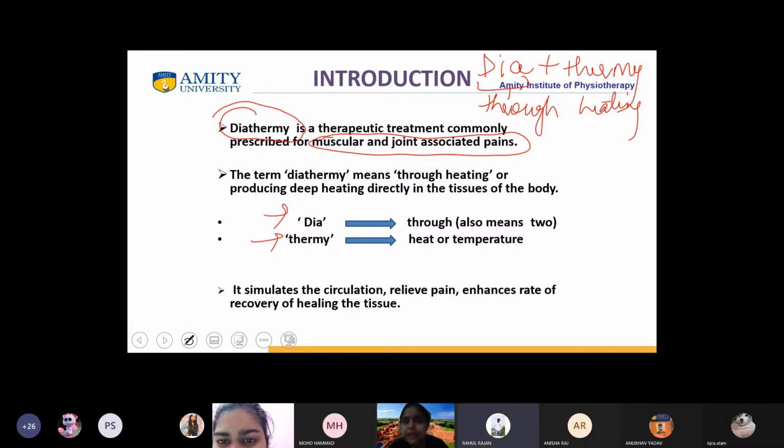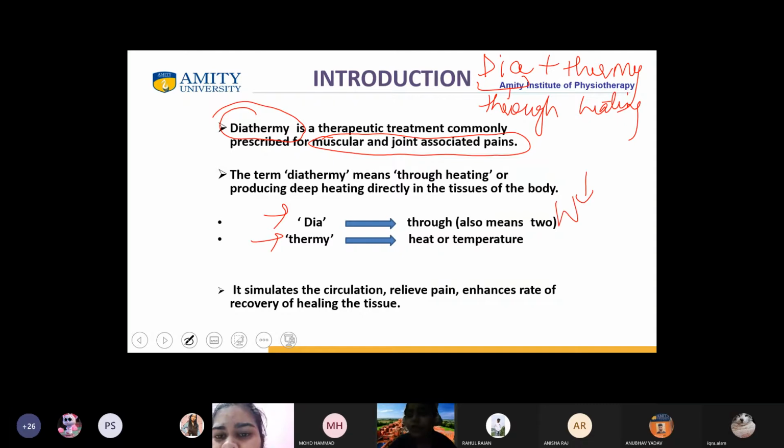Yes, ma'am. If heat is passing through the tissue, what mechanism will occur at the tissue level? Ma'am, circulation increases. Well, what is that term known as? Vasodilation. Very good, Charu. It is vasodilatation. So when the heat is going through the tissue, it is the vasodilatation which is stimulating the circulation and hence relieving the pain. And once the pain is being relieved, what will happen?